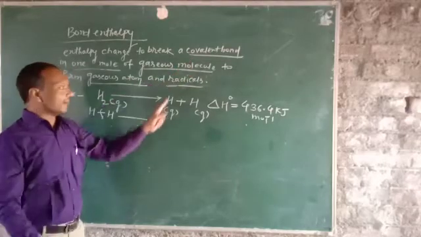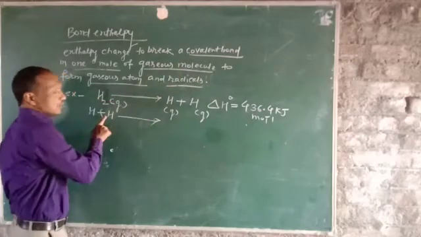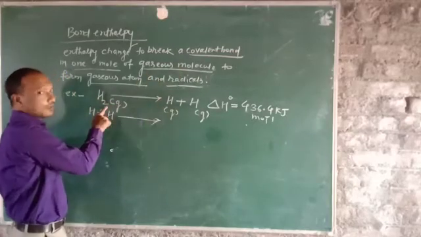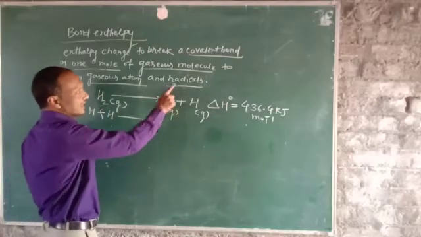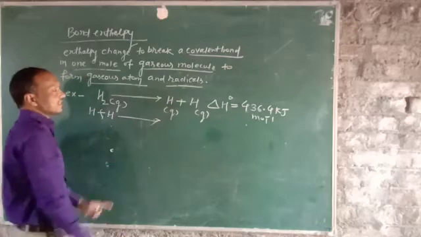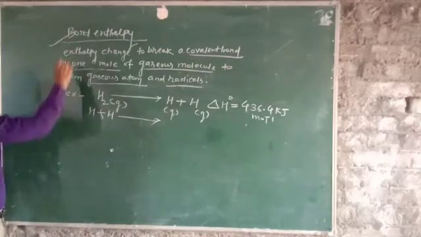One covalent bond has to be broken. This is the covalent bond. We have broken this covalent bond. So after breaking the covalent bond, from the gaseous molecule, gaseous atoms and radicals are formed. Radicals are formed. So it is called as the bond enthalpy.